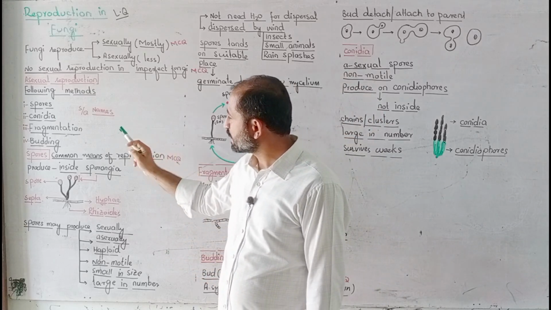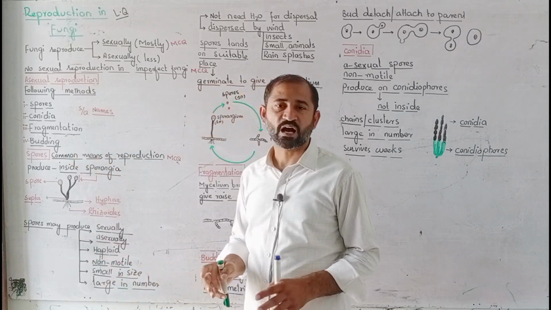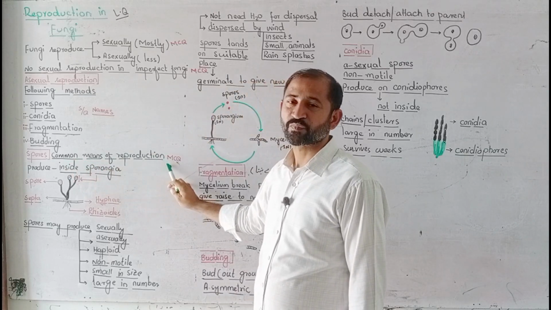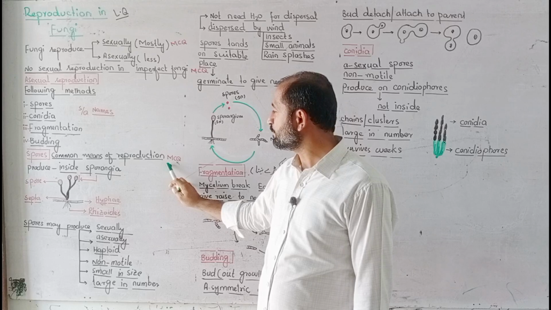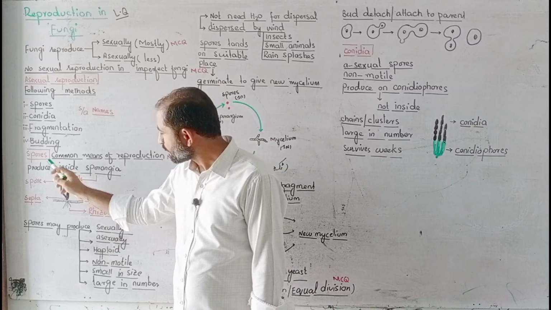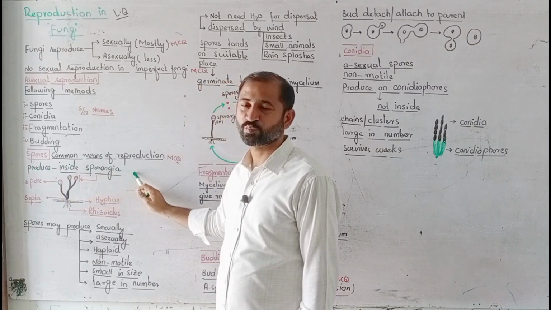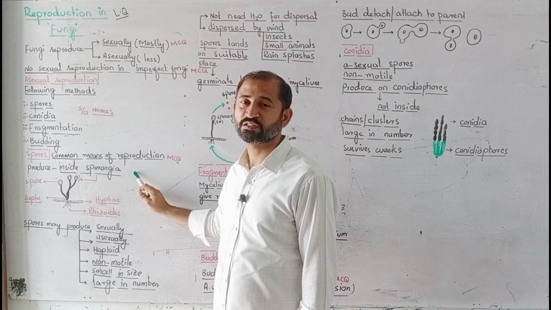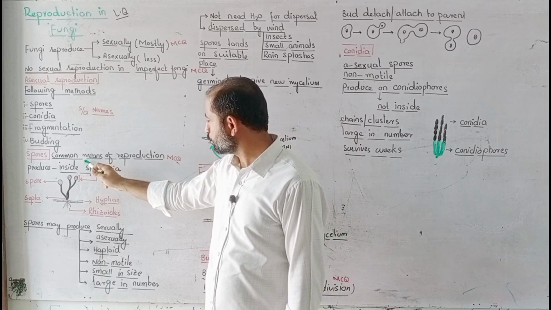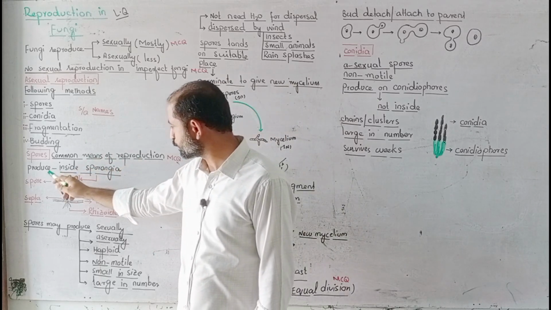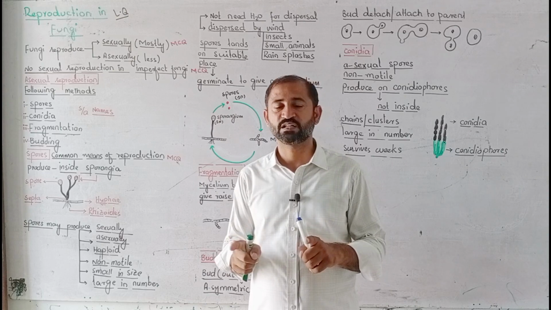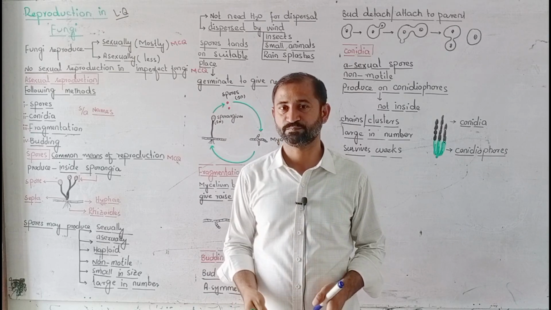We will discuss spores first. In the last line of your topic it is written that spore formation is a common means of reproduction. This is an MCQ. Next, spores are produced inside sporangia, and if there is only a single one, it is known as a sporangium. Spores are the most common means of reproduction and they are produced inside sporangia. If it is single, it is known as a sporangium.